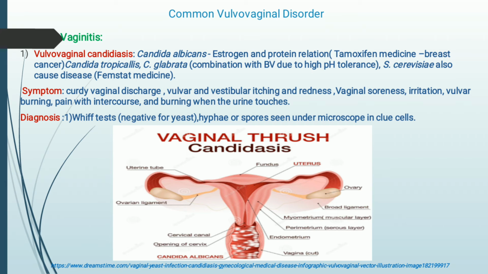So clue cells are abnormal cells, and when you see them under the microscope in vulvovaginal candidiasis, you can see the hyphae or spores present with the clue cells. So this is the main diagnostic test for vulvovaginal candidiasis. In this diagram, that is the vulvovaginal thrush or candidiasis, you can see that Candida albicans are present in the vaginal tube or vaginal canal.